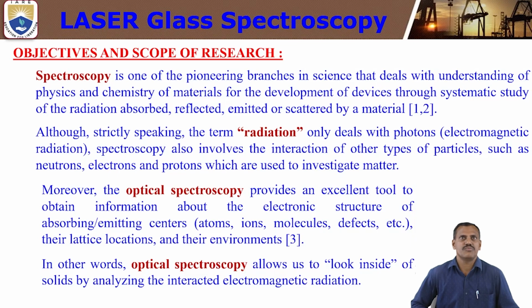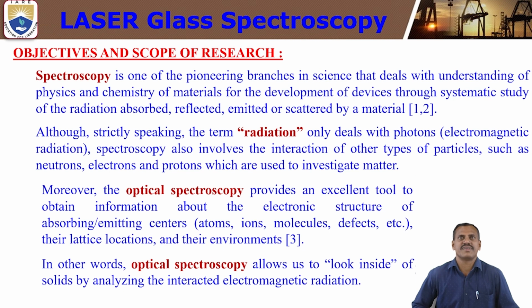So first is the objectives and scope of research. In my research topic, the main scope is spectroscopy. What is meant by spectroscopy? Spectroscopy is one of the pioneering branches in science that deals with understanding the physics and chemistry of materials for the development of devices through systematic study of radiation that is absorbed, reflected, emitted or scattered by a material.